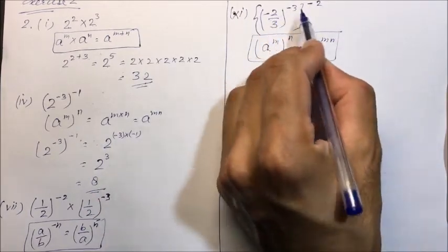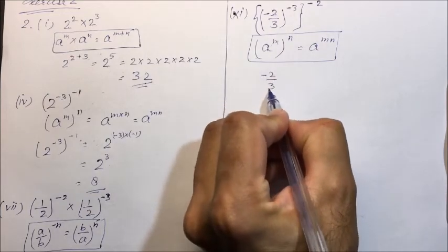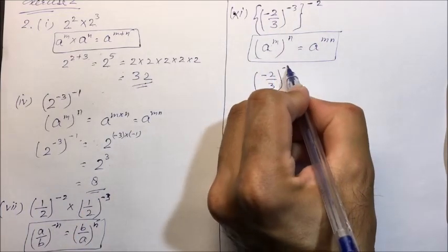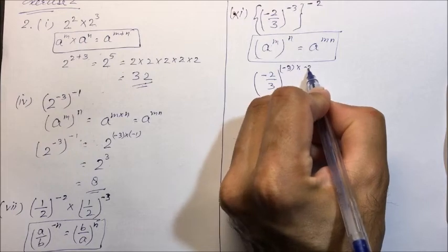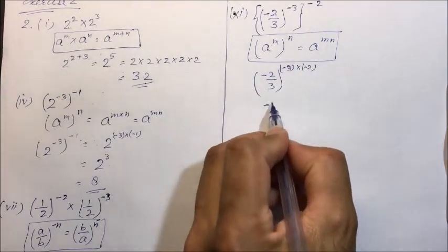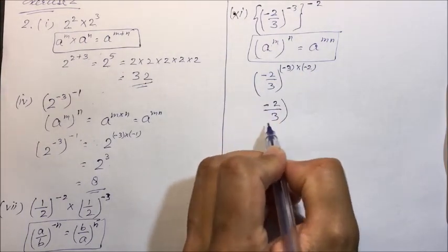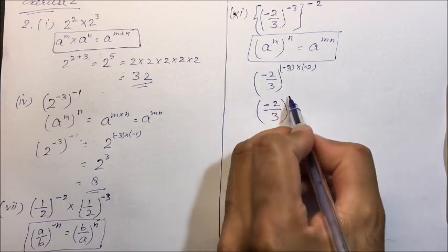So we apply this first. It will be minus 2 divided by 3, the whole raised to power minus 3 into minus 2. Minus 2 divided by 3, the whole raised to power 6.